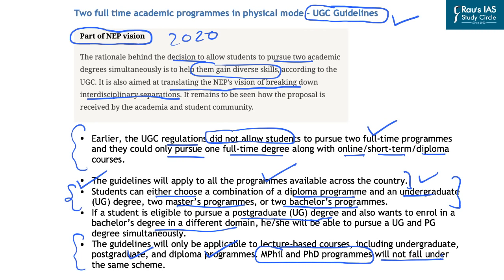So as far as undergraduate and postgraduate courses are concerned, flexibility has been provided to students to undertake 2 courses at the same time. Now, how can the students undertake these 2 courses simultaneously? So various options have also been provided by the UGC in this regard. Let us look at these options.